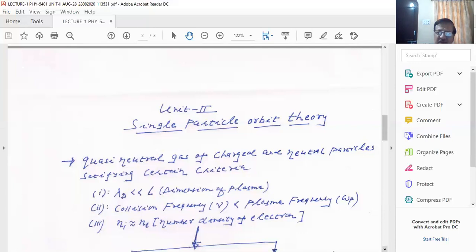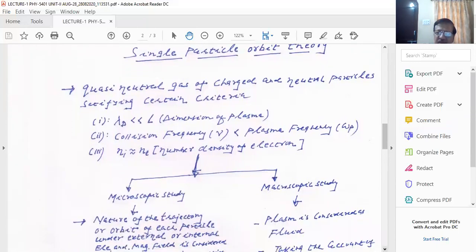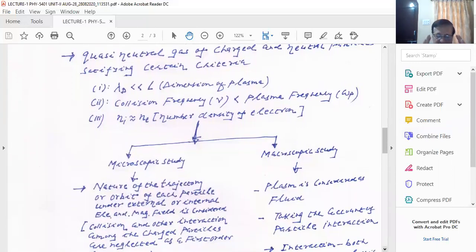And now you see we proceed further. If you want to study the plasma state, you can study the plasma state in two different approaches. You have a microscopic study and you have a macroscopic study.